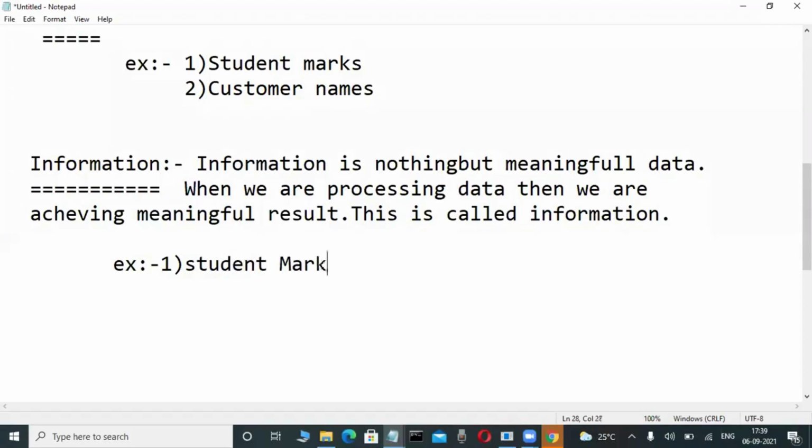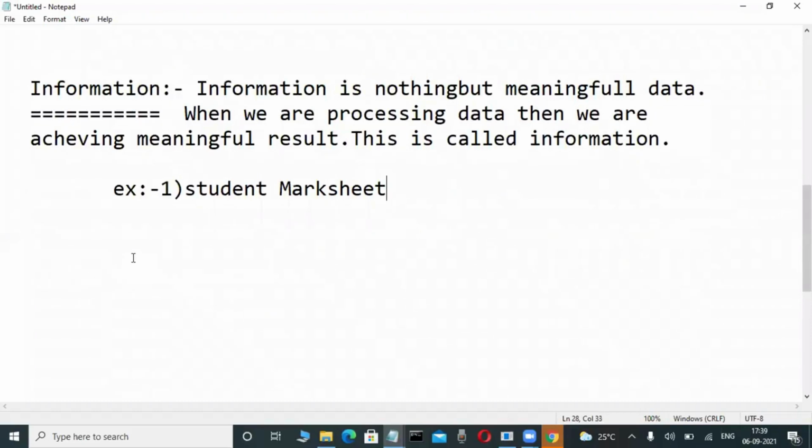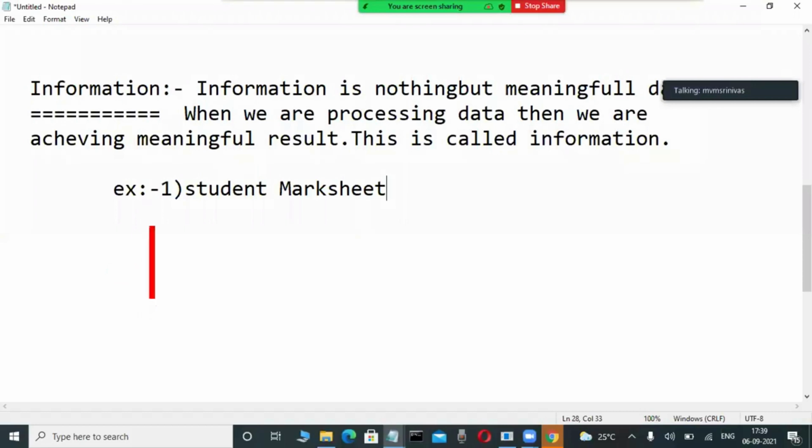What is the difference? Now check it out. A mark sheet is easily understandable. Suppose my father is a non-technical person. In my college, they give a mark sheet, and for example, I am giving the mark sheet to my father. Whenever he observes it, even as a non-technical person with a little normal knowledge, it is easily understandable.